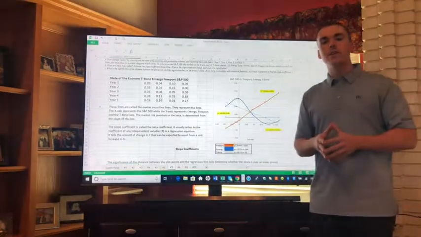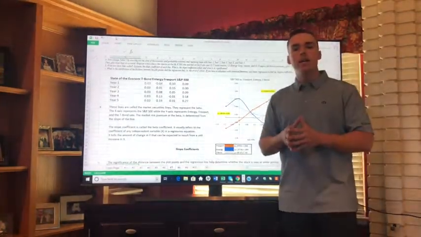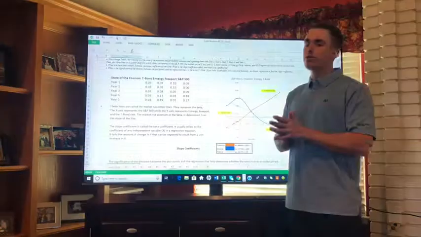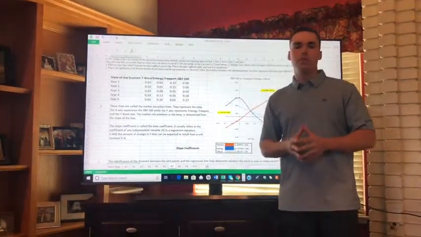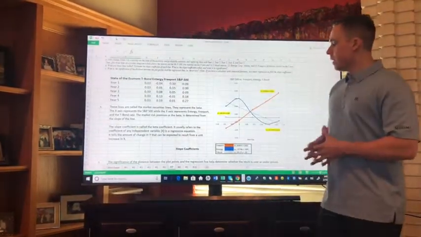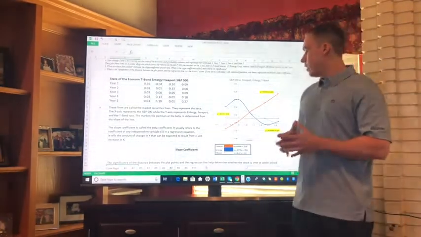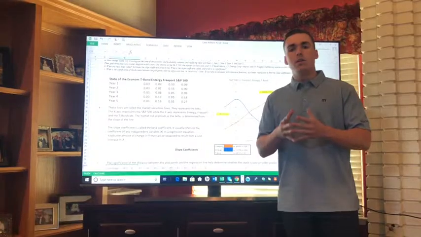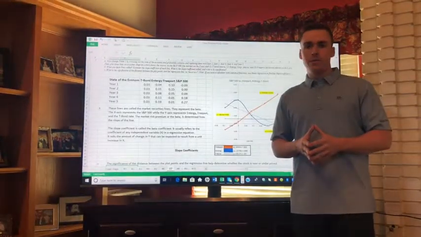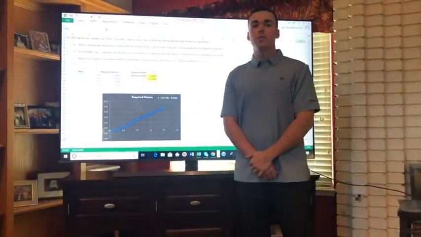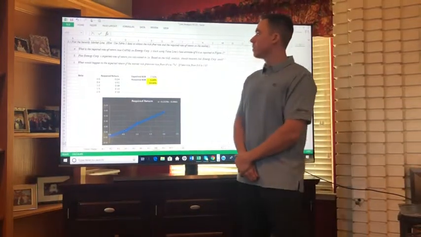So if the S&P 500 were to increase or decrease, it will positively or negatively directly affect one of those investments. And the distance between the trend line and regression helps determine whether the stock is properly valued or overvalued. For this problem, we plotted the security market line.